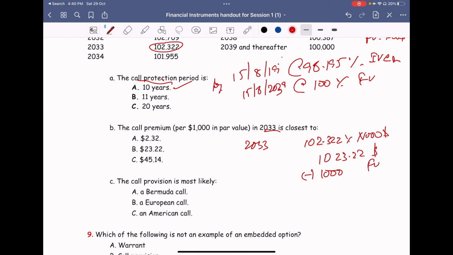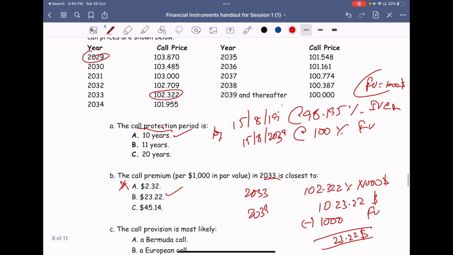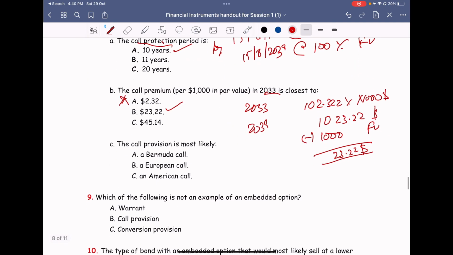If they want to pay in 2039, they will be paying only 1,000. But now they are paying 1,023. So the premium that they are paying is 23.22. Okay. Don't get confused with this. 2.32% is a percent, not dollar terms. Dollar terms is 23.22. That's why I told you to be careful when you are considering the face value.